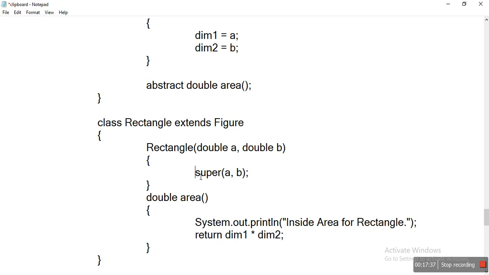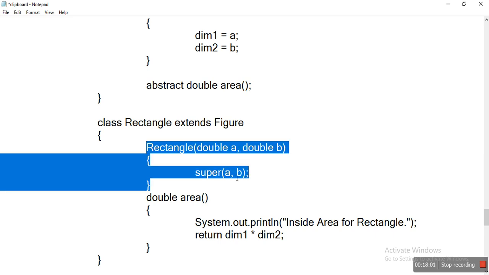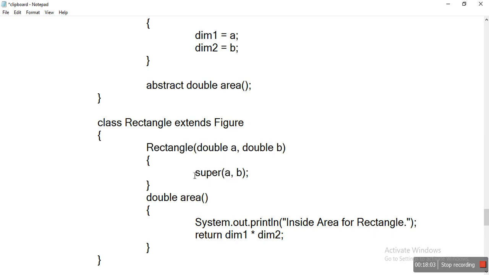Now here we are calling super. There are two uses of super. Super is used to call the superclass constructor. The other is to call the superclass data members or member methods by using super dot. Here, within the rectangle class we have a constructor, and within this constructor we are calling the superclass constructor and passing these values.